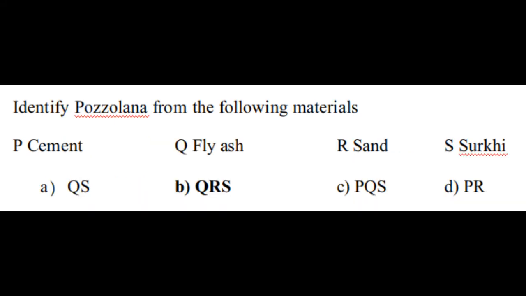Let us see one past GATE question. Identify pozzolana from the following materials: P, cement, Q, fly ash, R, sand, S, surkhi. Option A is QS, option B is QRS, option C is PQS, option D is PR. The correct option is that pozzolana is QRS, that is a combination of fly ash, sand and surkhi.